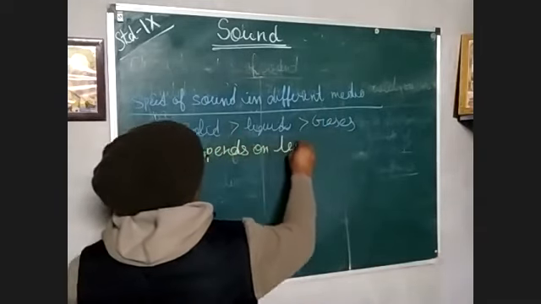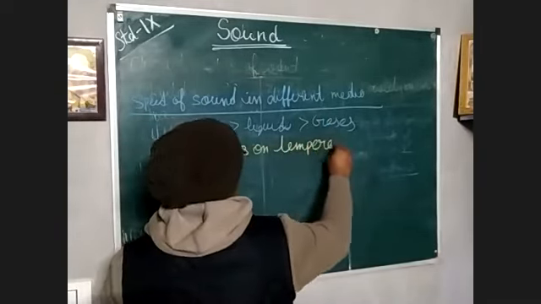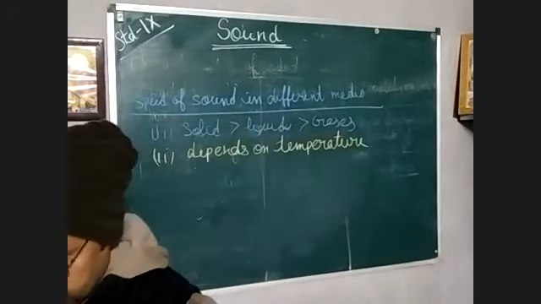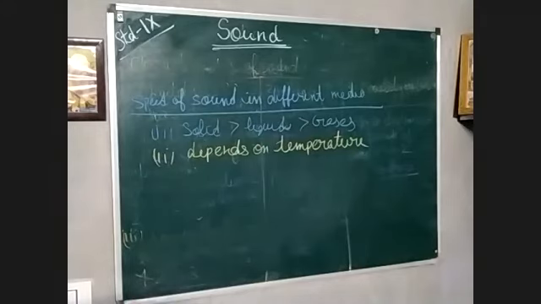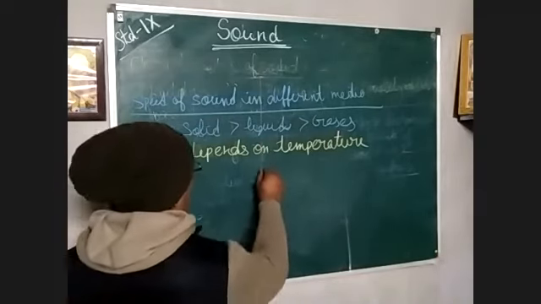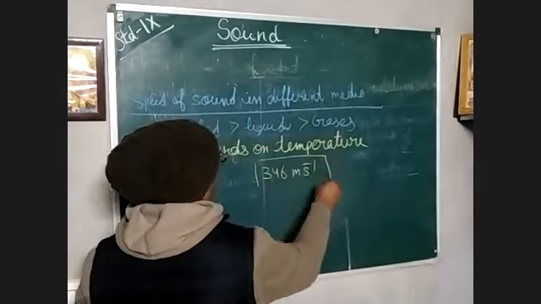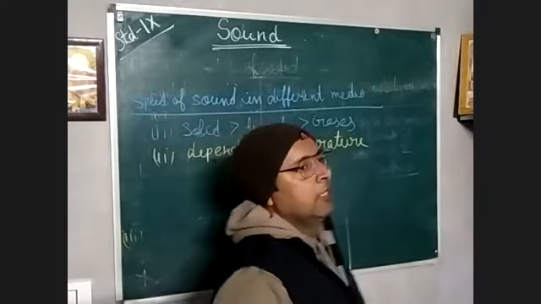My dear children, it increases on increasing the temperature of a medium. Clear? So the speed of sound we consider is 346 meter per second in air in this chapter. That will be used in numericals.